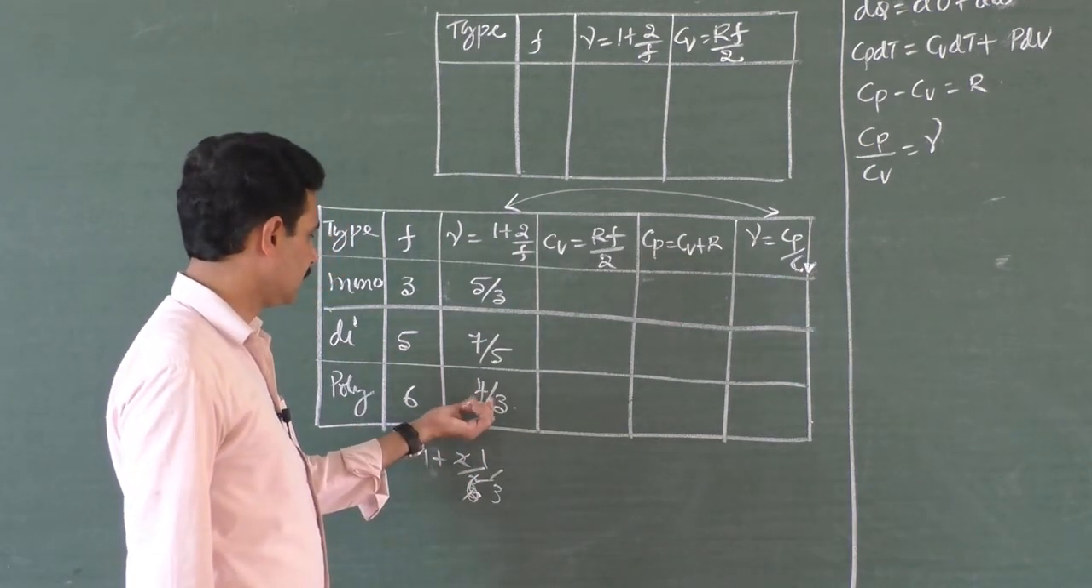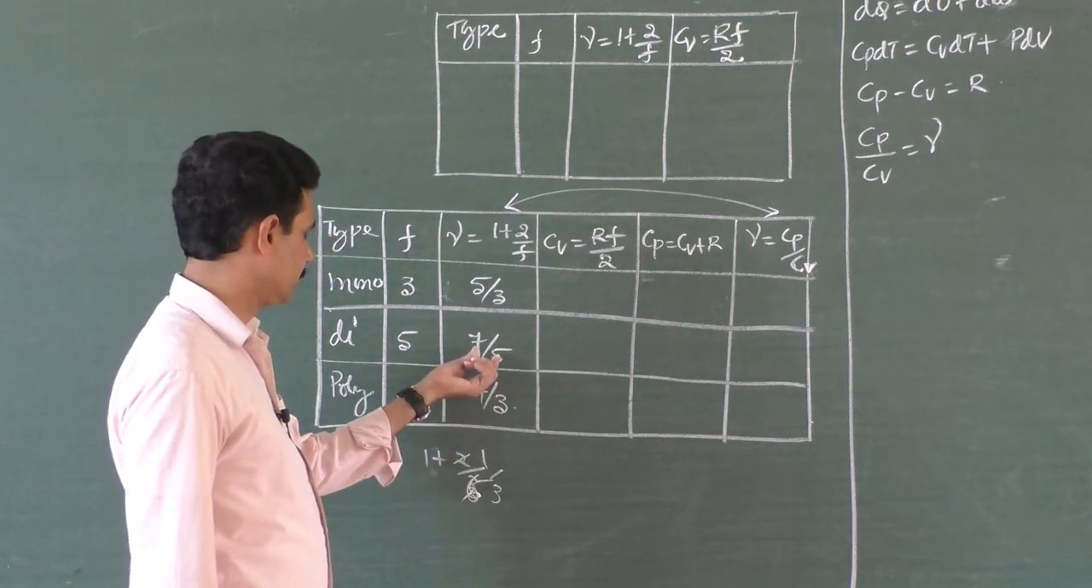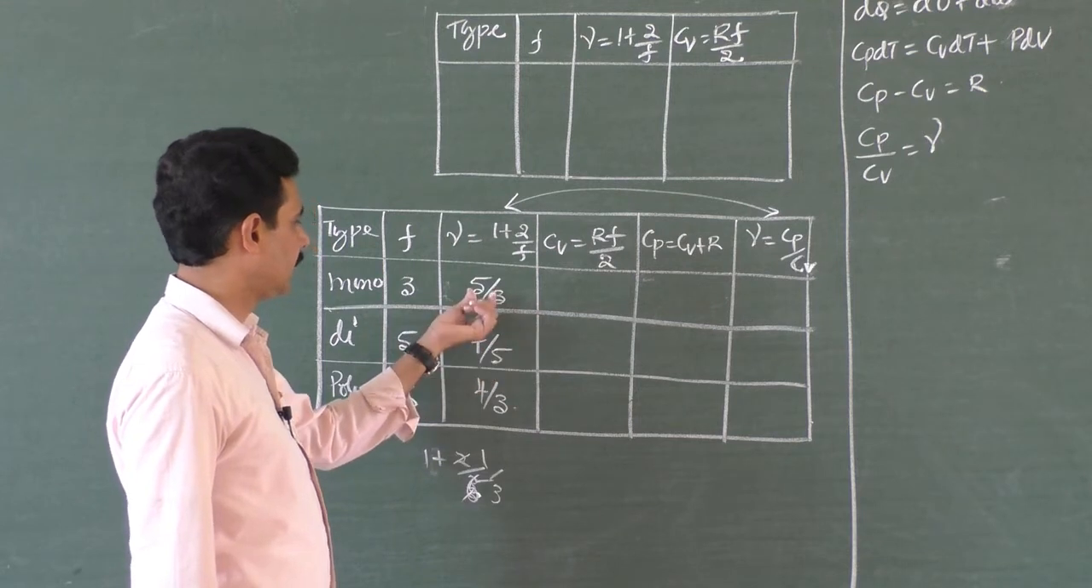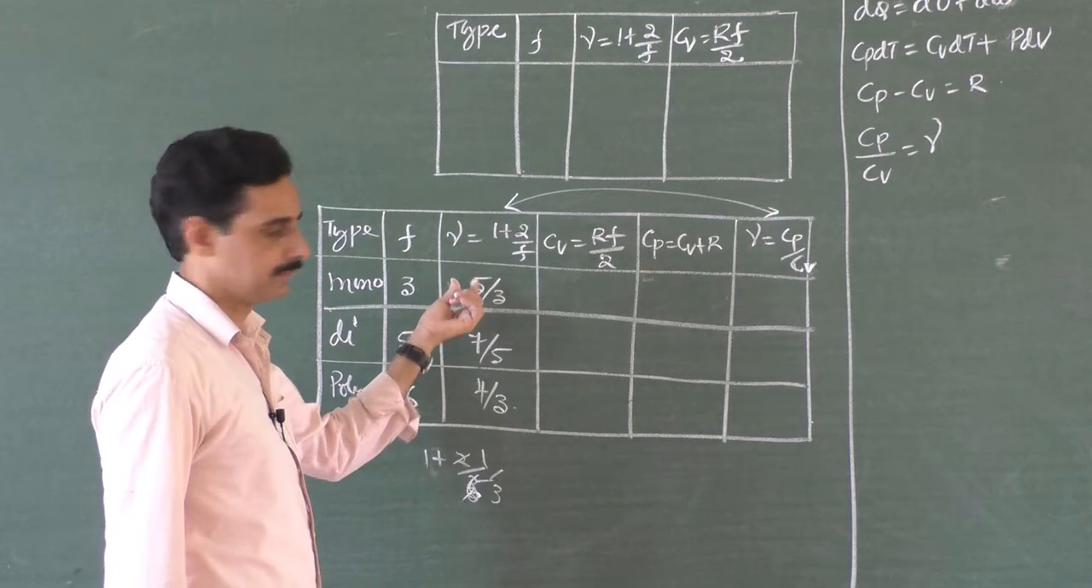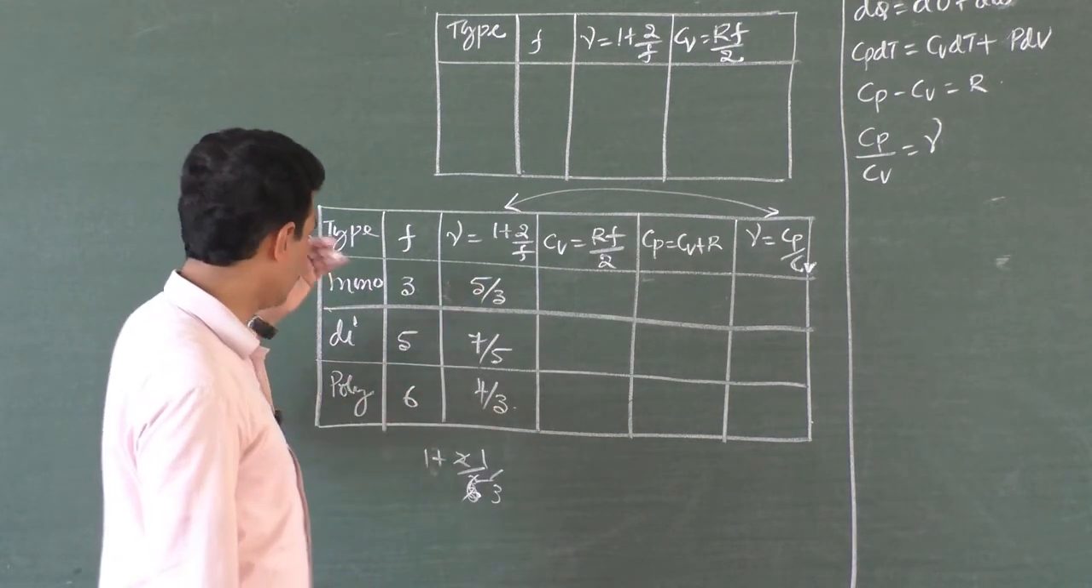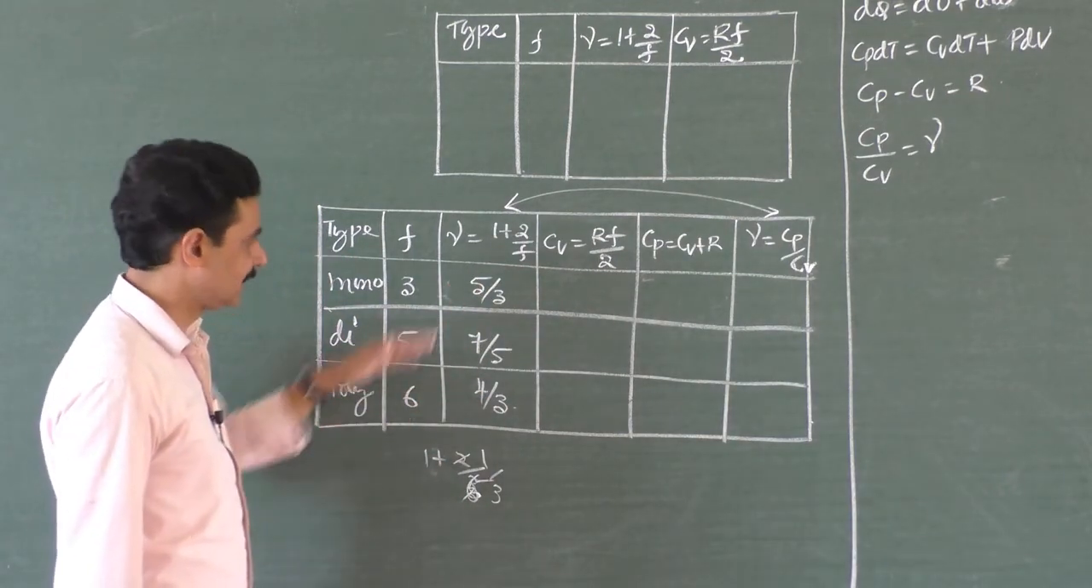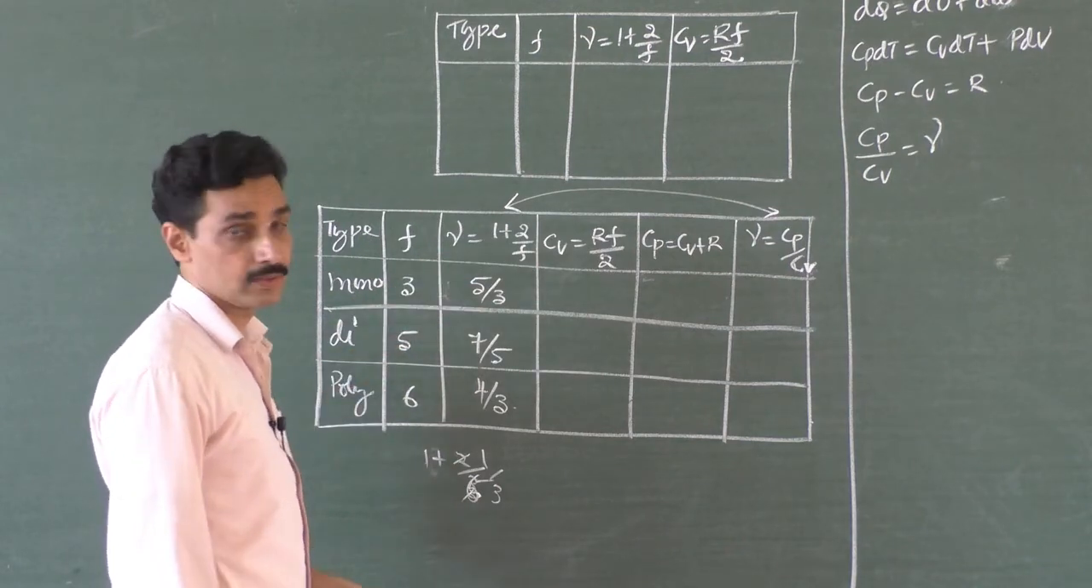1.33 and 1.4 and 1.7 almost, right? 1.66 something. See the values as we go from mono to di to polyatomic gas, the gamma value goes on decreasing. That you have to remember.